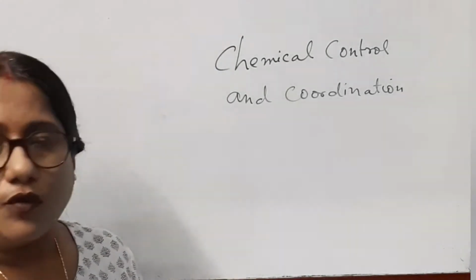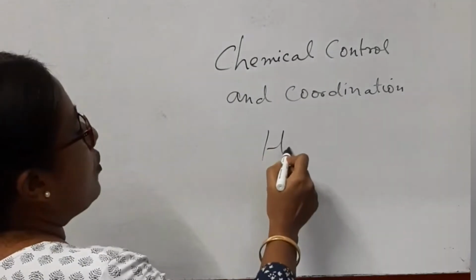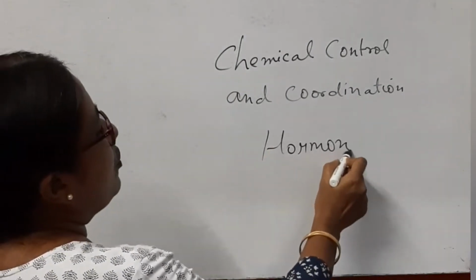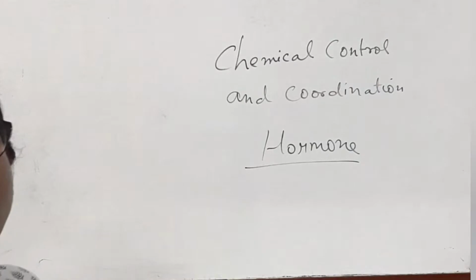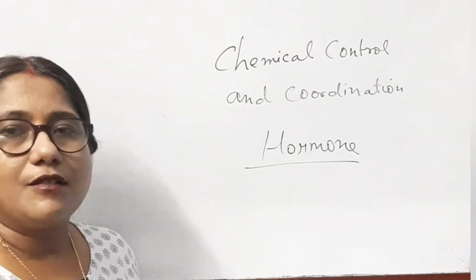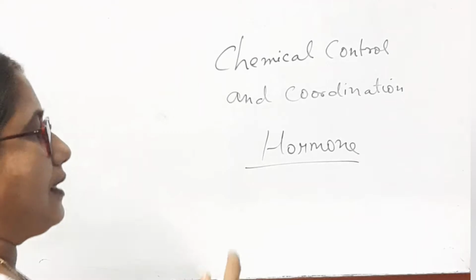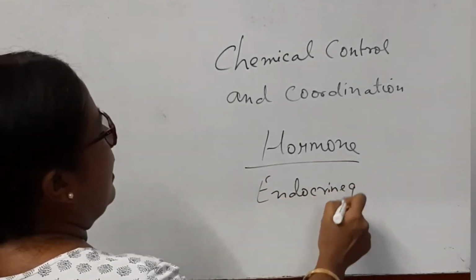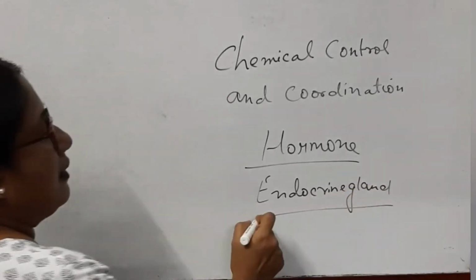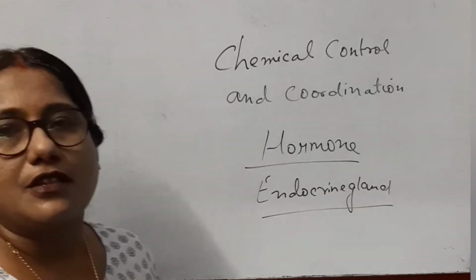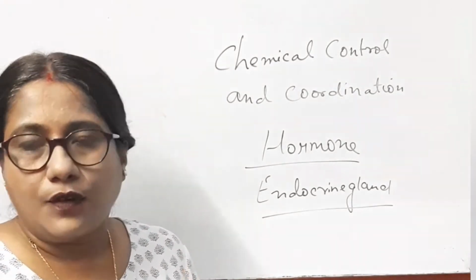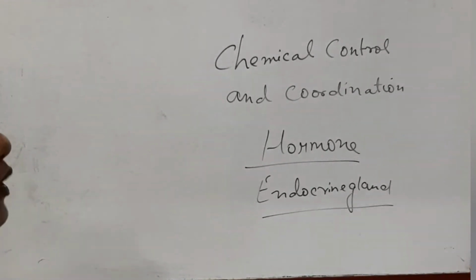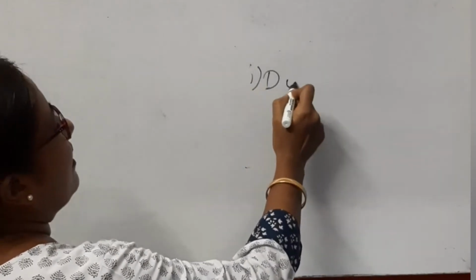Now, what are these hormones? So, you see, hormones are certain non-nutrient chemicals. Hormones are non-nutrient chemicals. They are released by a particular type of gland known as endocrine gland. Now, these endocrine glands have some features. What are the features of these endocrine glands? The first feature that I am going to discuss is that endocrine glands are ductless. So, they are ductless glands.